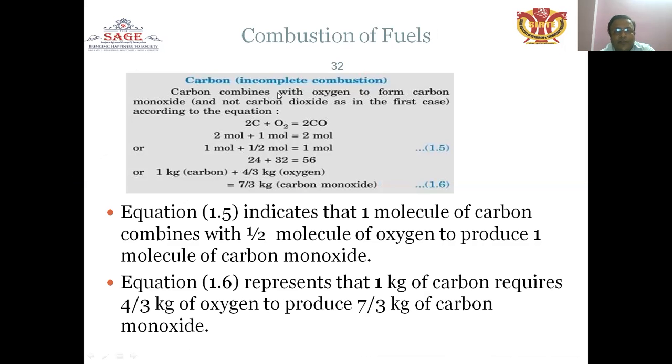In incomplete combustion of fuel, carbon combines with oxygen to form carbon monoxide and not carbon dioxide as in the first case, according to the equation 2C plus O2 is equal to 2CO, that is, 2 mole plus 1 mole is equal to 2 mole. Equation 1.5 indicates that 1 molecule of carbon combines with half a molecule of oxygen to produce 1 molecule of carbon monoxide. Similarly, equation 1.6 represents that 1 kg of carbon requires 4 by 3 kg of oxygen to produce 7 by 3 kg of carbon monoxide.